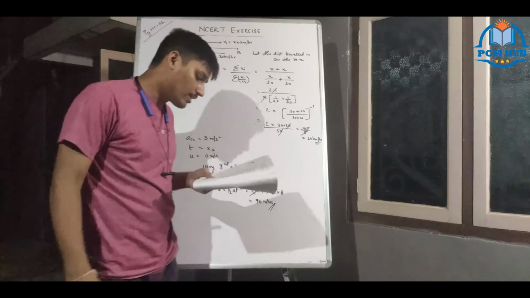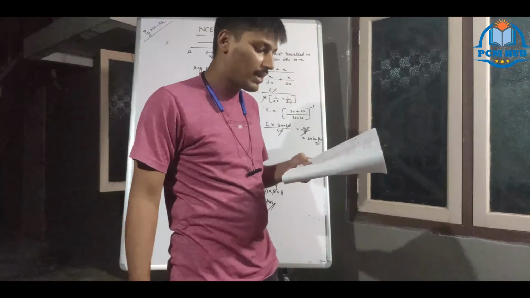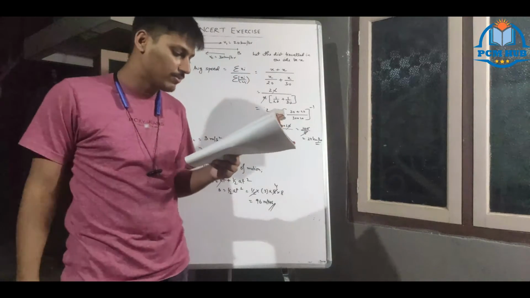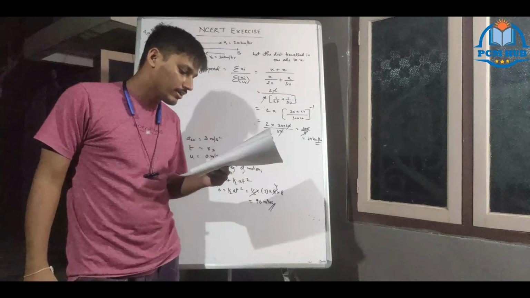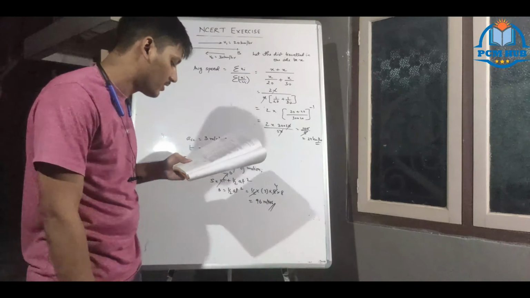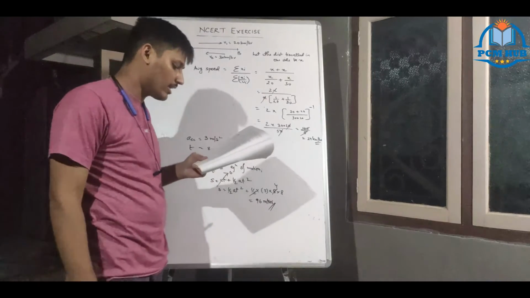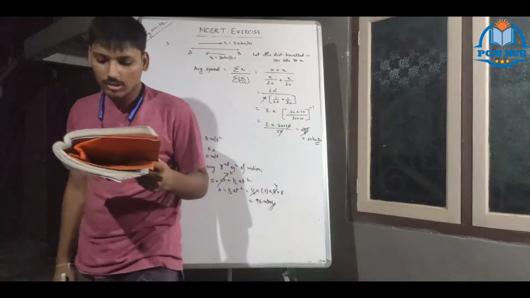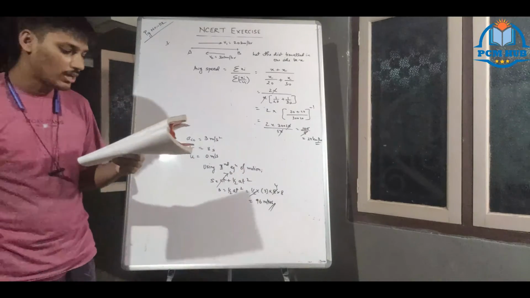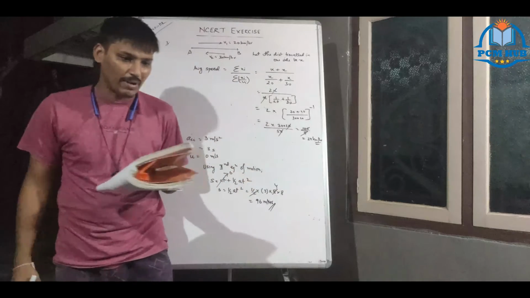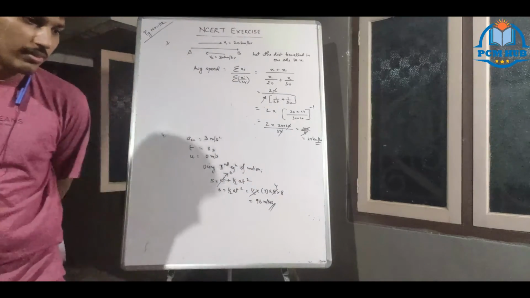A driver of a car traveling at 52 km per hour applies the brakes and accelerates uniformly in the opposite direction. The car stops in 5 seconds. Another driver going at 30 km per hour in another car applies his brakes slowly and stops in 10 seconds. On the same graph paper, plot the speed versus time graph for the two cars. Which of the two cars traveled farther after the brakes were applied? That was the question given.